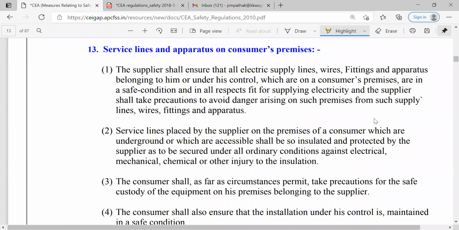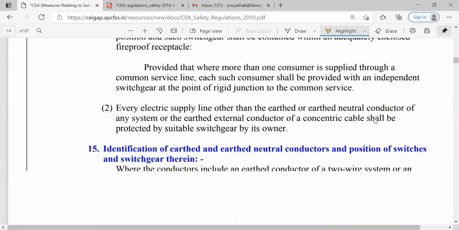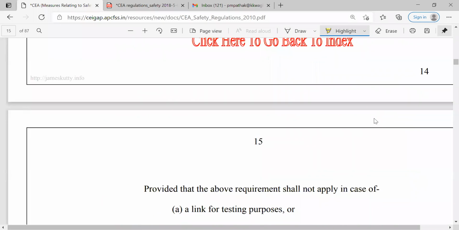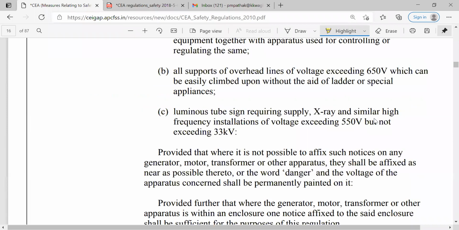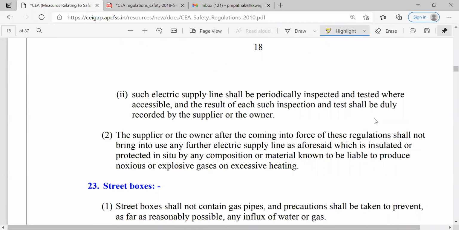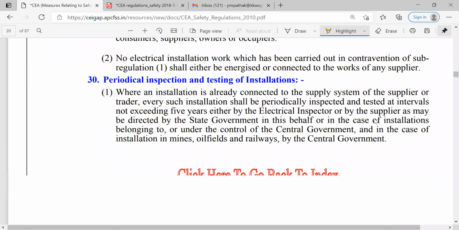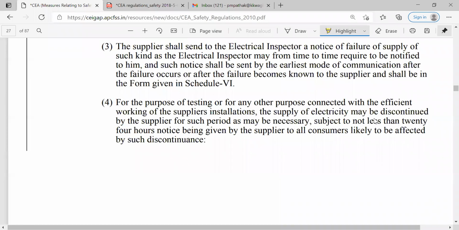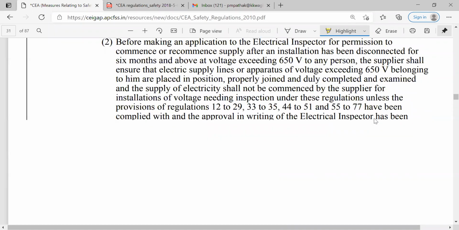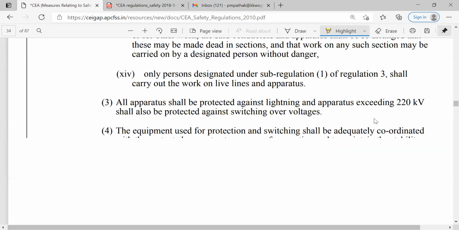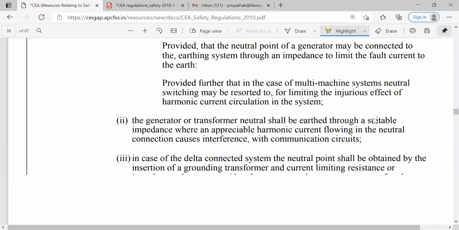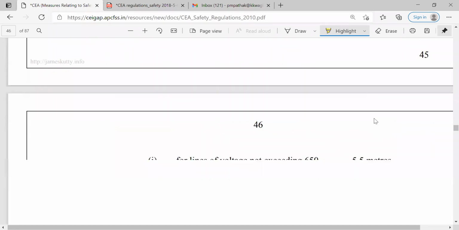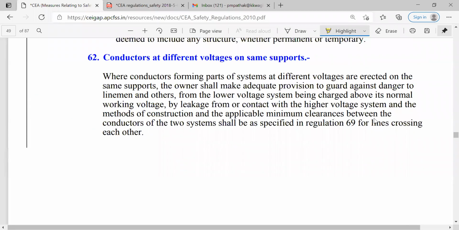This is 13, service lines, apparatus, consumer premises, switch gears. 14, 15 are related to the earthing provisions and neutral points. So all these are the details about the rules and regulations under CEA 2010. It is not possible to discuss each and every point in detail, so you can go through all these points for the details. I'm going to show you only the changes in 2015 and 2018 under this CEA 2010 rule, right?